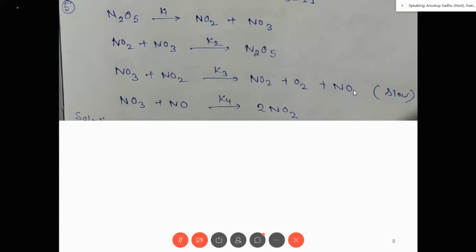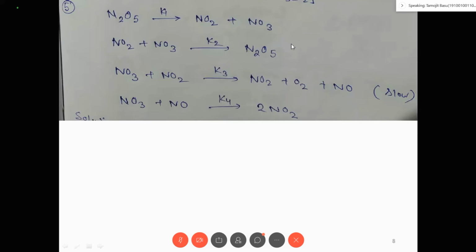NO. NO3 is an intermediate. NO2 is not an intermediate, because in the last step NO2 is forming, because NO2 is a product.